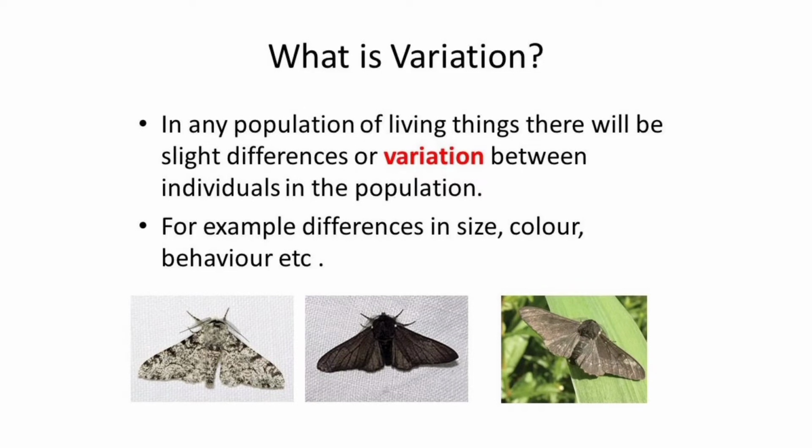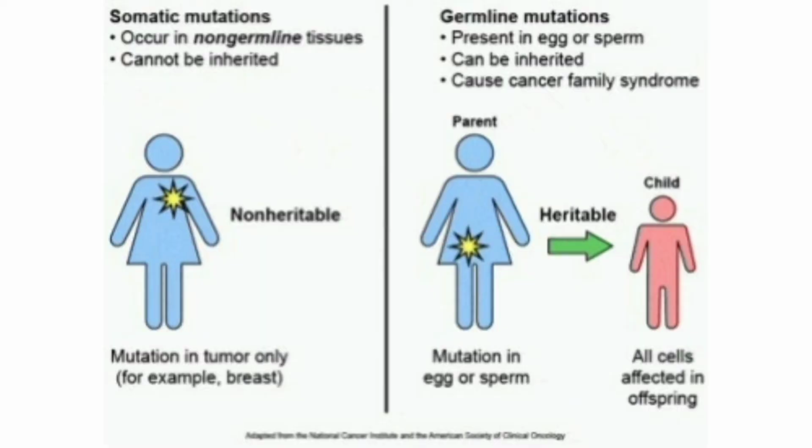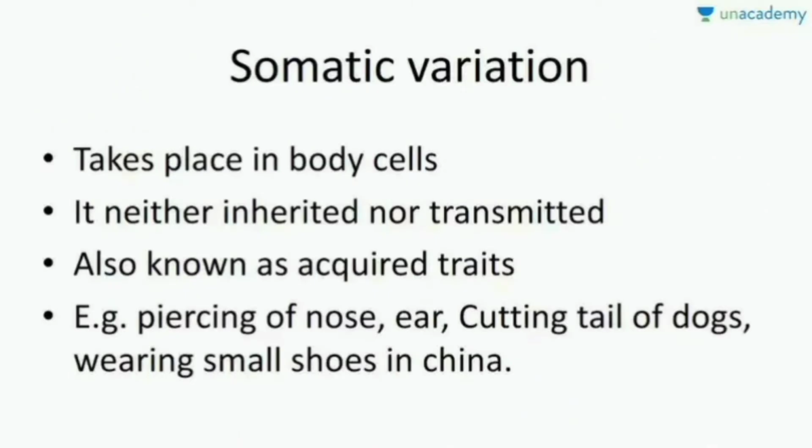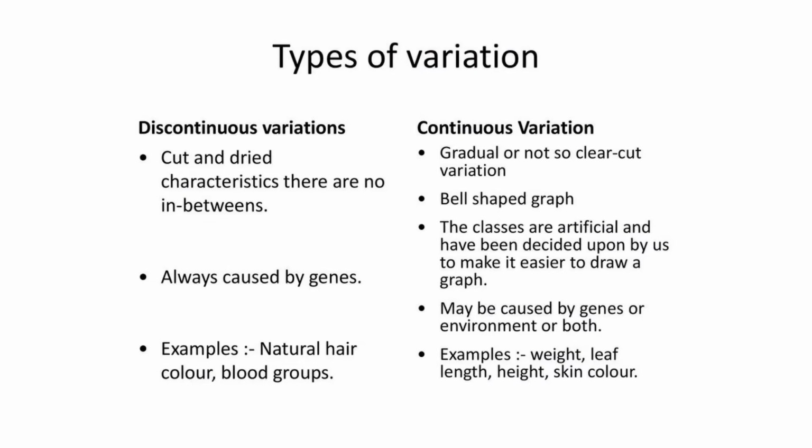So variation is the raw material which plays an important role in evolution. Evolution would not be possible without variation. Variation is the major factor that plays an important role in evolution. There are two types of variation. The first is somatic variation and the second is germinal variation. Somatic, in the sense, is variation in the body cell. Germinal is variation in the gametes, that is the egg or sperm.